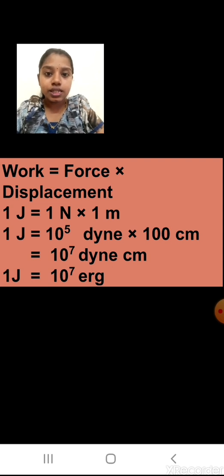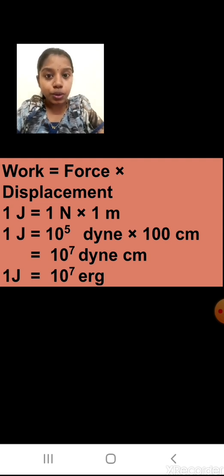Here 10 raised to 5 and here 100, which has 2 zeros. So 5 plus 2 will be 7. So 10 raised to 7 dyne centimeter, and dyne centimeter I can write as erg. So I got the relationship: 1 joule is equal to 10 raised to 7 erg.